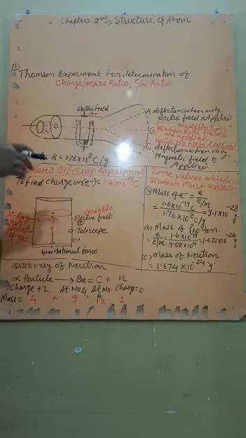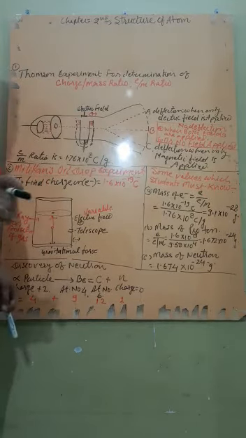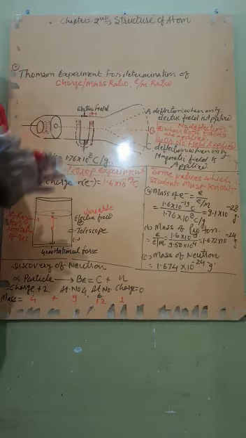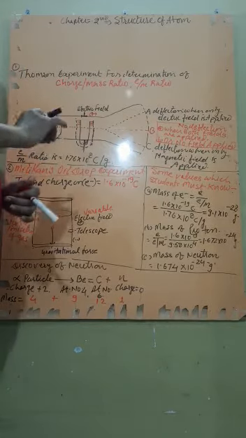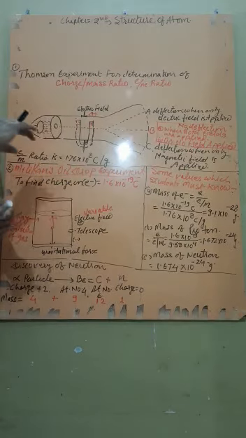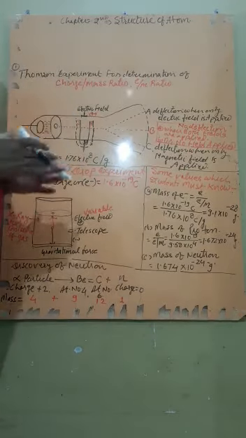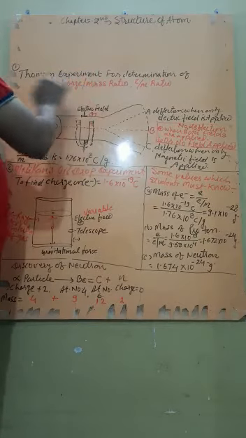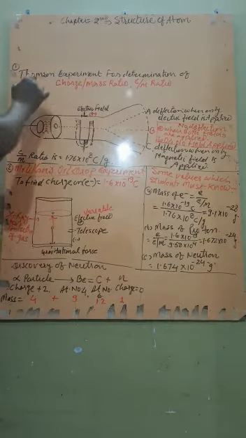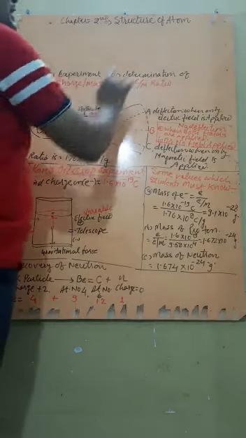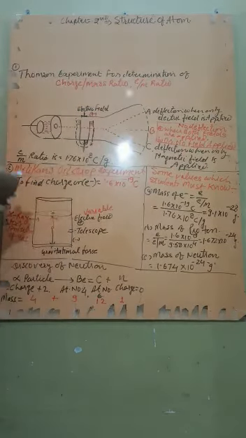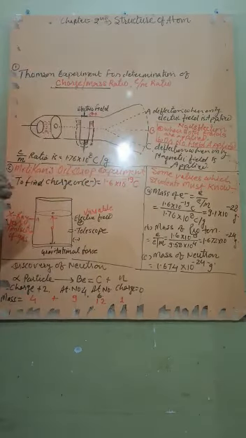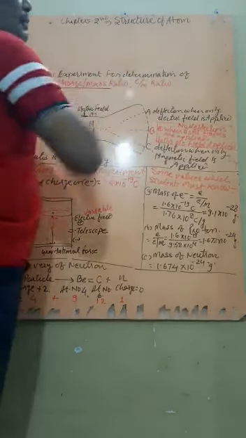Similarly, the electron and proton were so small and their weight so much less that at that time it was unable to weigh them properly. Therefore, we were not able to find the mass, or even the charge. Therefore, Thomson performed one more experiment in which he determined combinedly the charge by mass ratio. That is called e by m ratio.